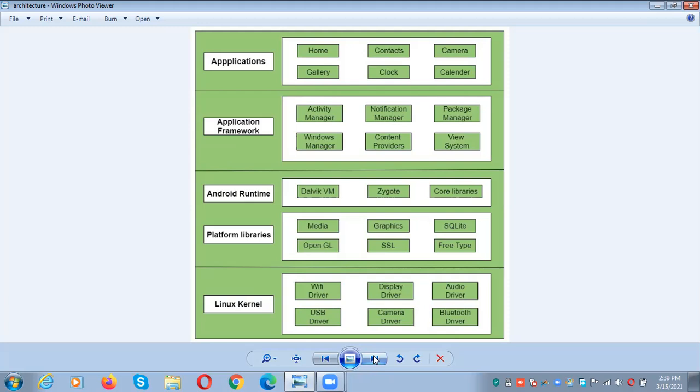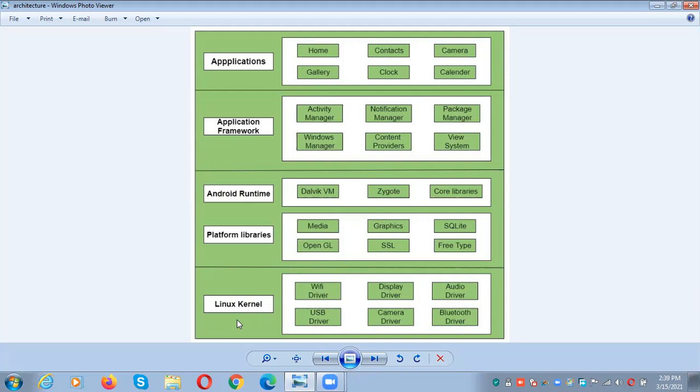Linux kernel is the heart of the Android architecture that exists at the root of Android architecture. As you observe here, follow the cursor. The Linux kernel appears at the root, that is, it is the bottom layer of the architecture. So what is the responsibility of Linux kernel?